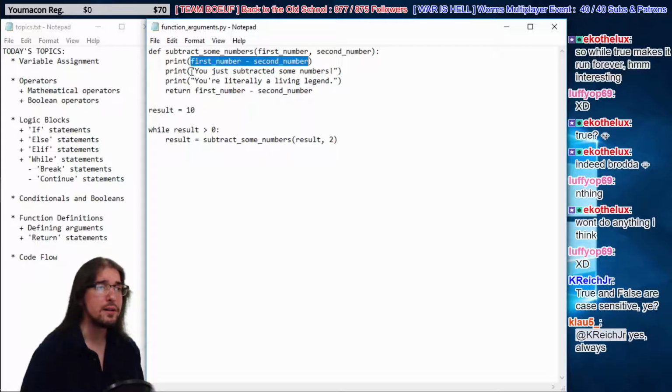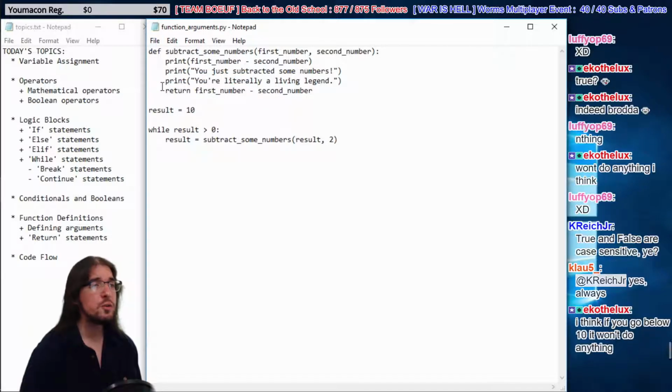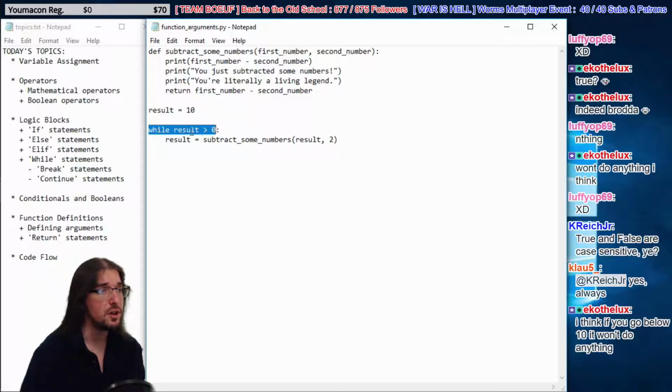But now we're doing math that results in a Boolean value. It returns, so right now it says result is greater than 0. If we read this line of code, here's what's going to happen. Exactly, Echo. He says, I think if you go below 10, it won't do anything. Because result is 10. So it says, while result is greater than 0, well, yeah, it's greater than 0. Run this code. Result equals, subtract some numbers, result in 2.